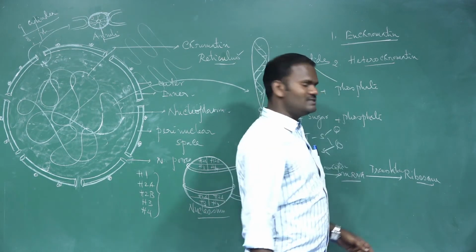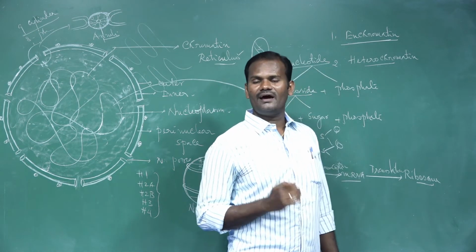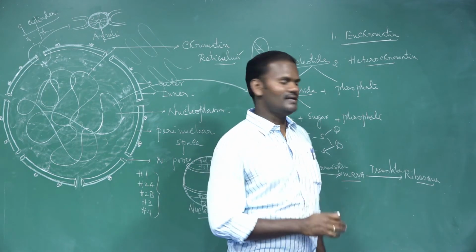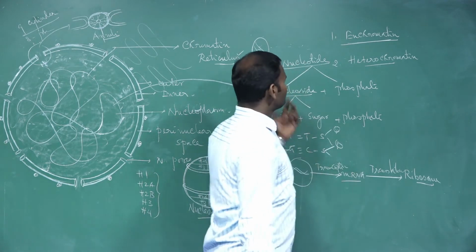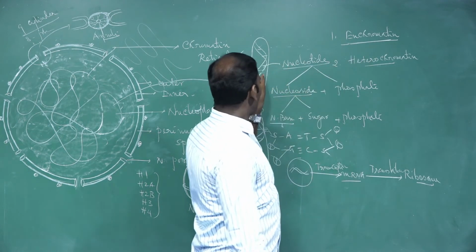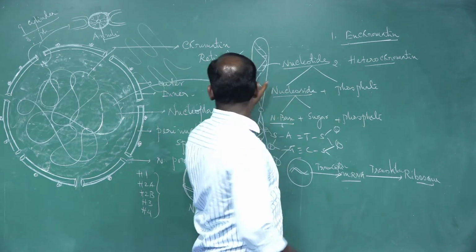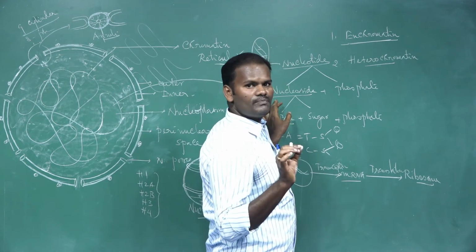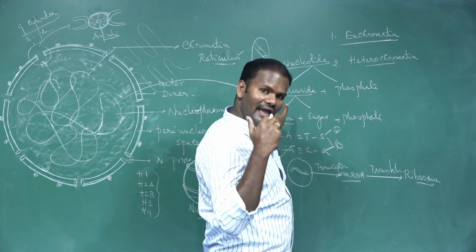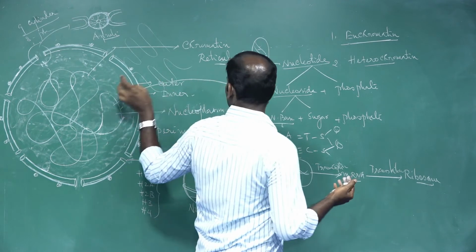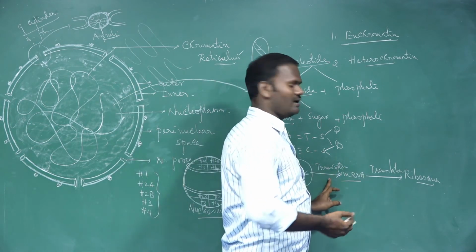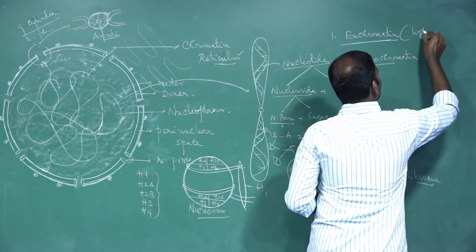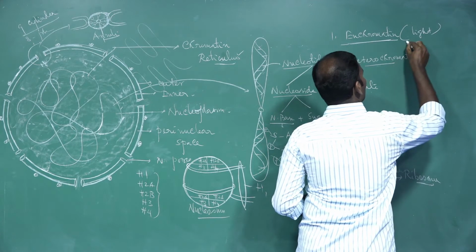For protein synthesis, three types of RNA are essential: mRNA, tRNA, and rRNA. So, euchromatin is the part of the DNA which is uncoiled, light stained, and contains highly active genes which are transcribed into mRNA. These are called euchromatin.